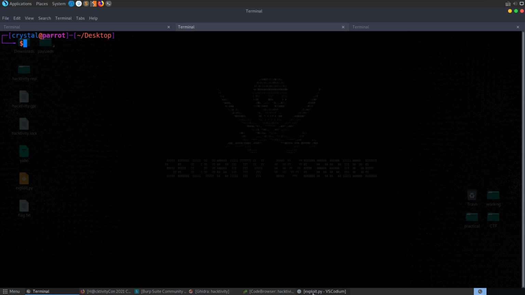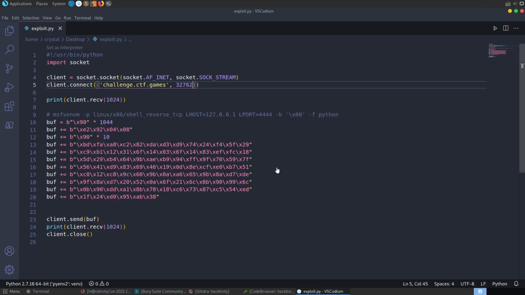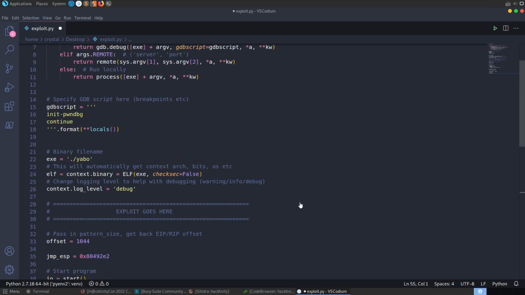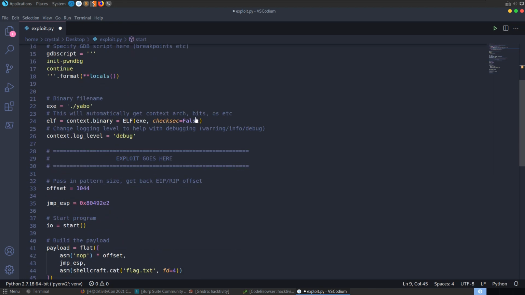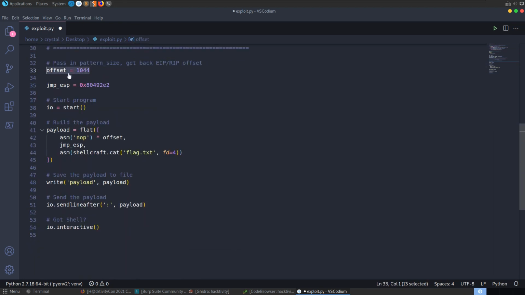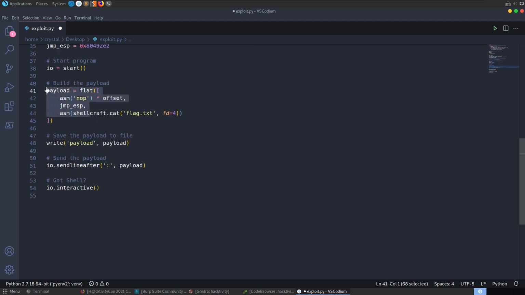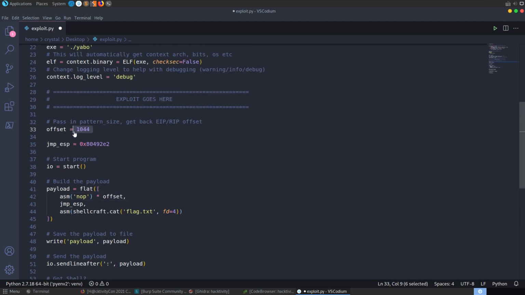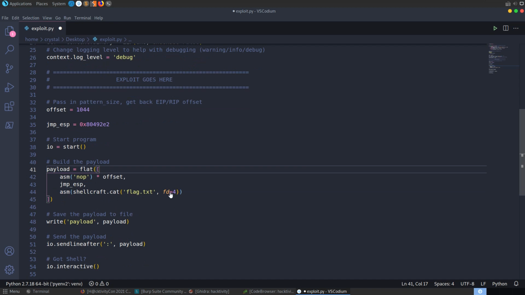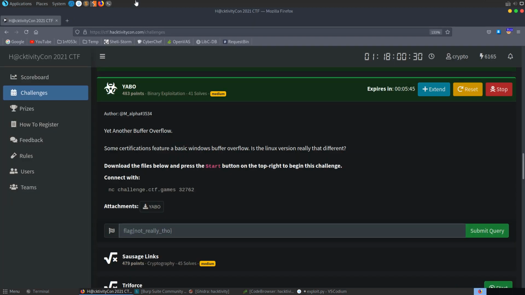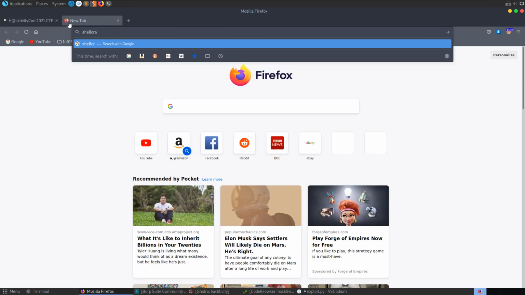So everything's working properly. After I got this working, I also created a Pwntools script to do something similar. This is just the usual template, and we have our exploit here where we've set our offset at 1044. We've got our jump ESP instruction, the location of it, and we're just creating a payload here. We're going to write 1044 no-operation instructions. We're going to do our jump ESP, and then we're going to use shellcraft to call cat flag.txt and pass in this file descriptor. So shellcraft, let me actually just go and open up the shellcraft docs.